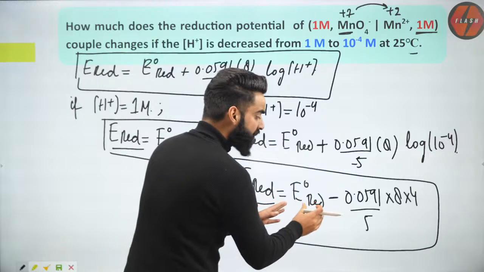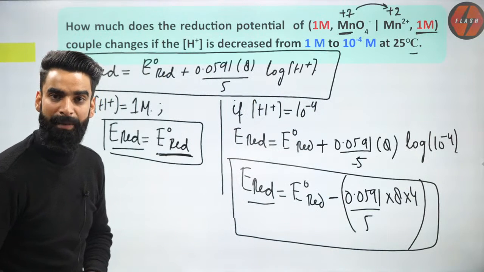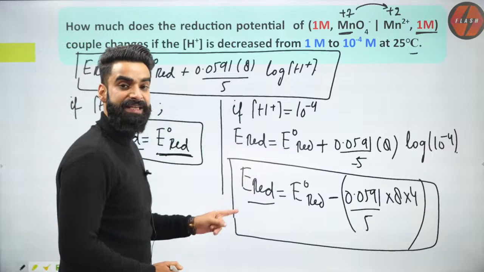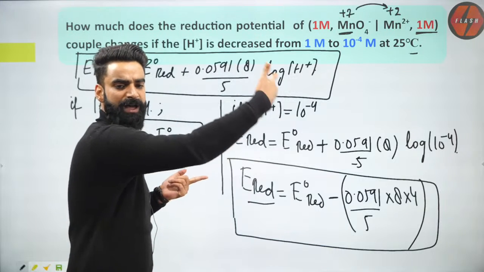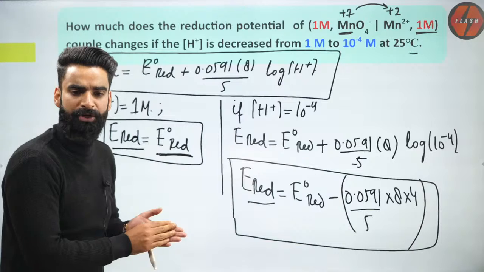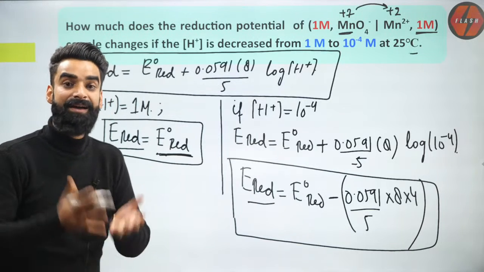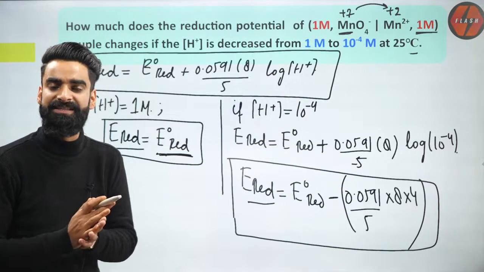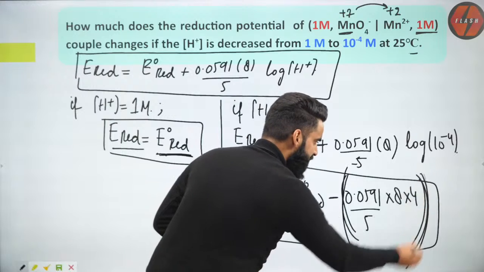Now it is equal to E naught RED minus this part, correct? So I would say when the concentration of H positive was changed from 1 molar to 10 to the power minus 4 molar, the reduction potential has actually decreased. And by how many volts has it decreased? By this much amount, correct?